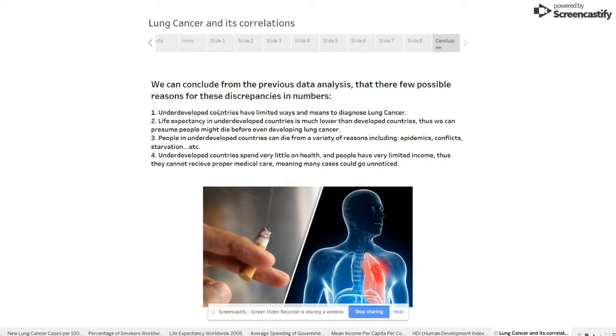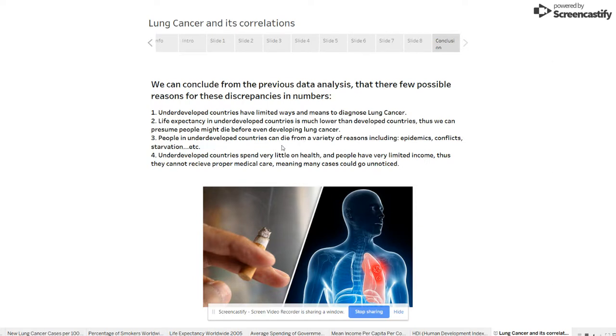I came up with 4 conclusions. All of them could be true, or one of them could be true, or multiple. Number 1, underdeveloped countries have limited ways and means to diagnose lung cancer. Number 2, life expectancy in underdeveloped countries is much lower than in developed countries. Thus, we can presume people might die before even developing lung cancer.